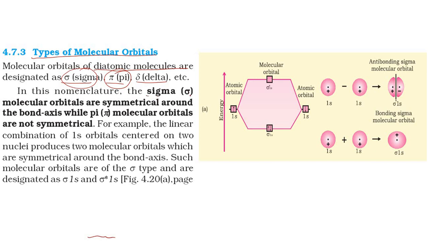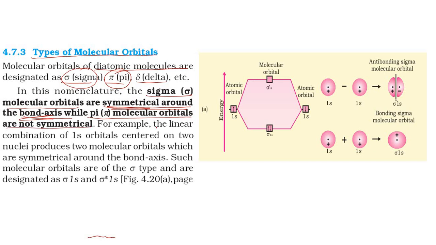Now sigma molecular orbitals are symmetrical around the bond axis, whereas pi molecular orbitals are not symmetrical.